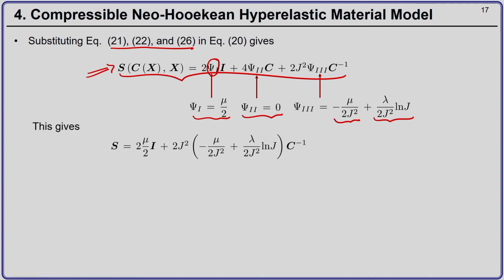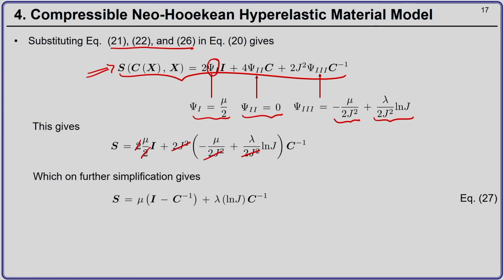So, this we substitute and then we just simplify, take 2 J square inside, and when we simplify, we get the second Piola-Kirchhoff stress tensor as mu times the second order identity tensor minus C inverse plus lambda natural log of Jacobian J into C inverse. Okay.